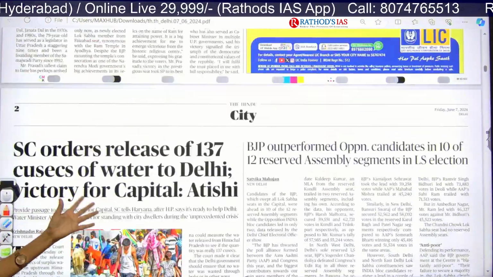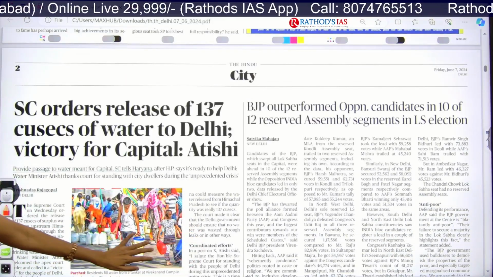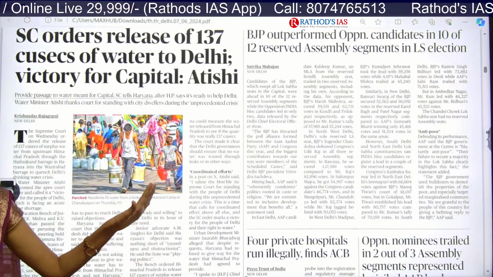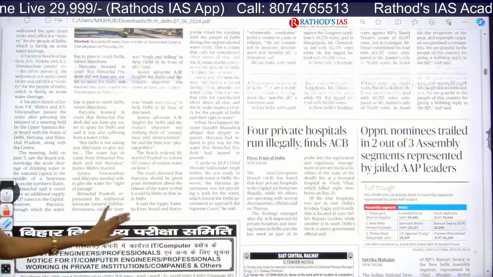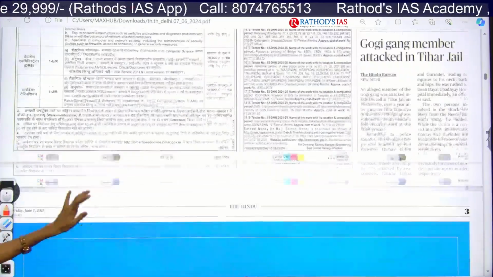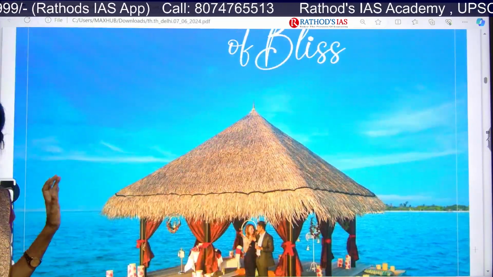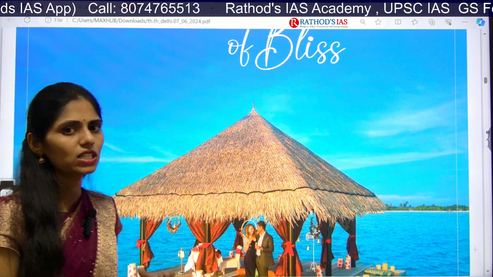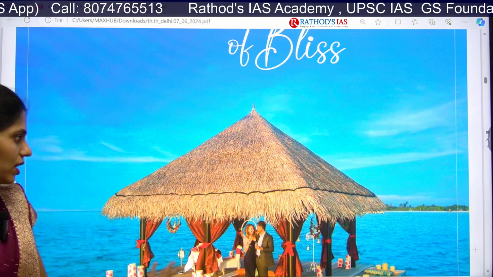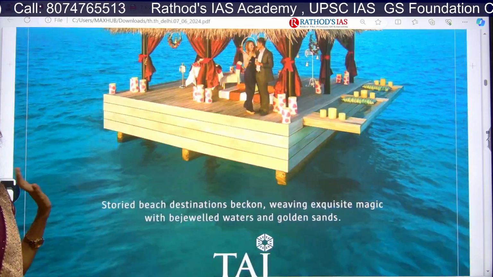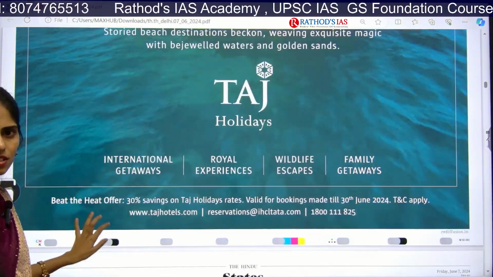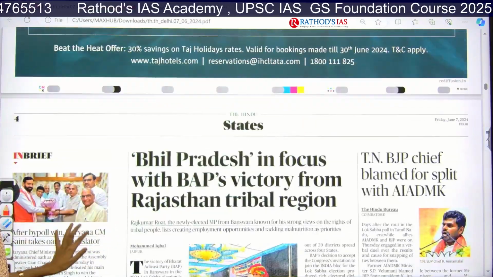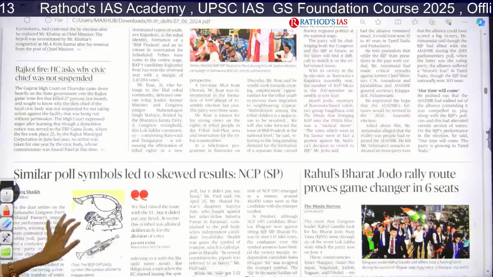In the city page there is nothing much important. Most of the time we can see political articles and election-based articles, and we are not going to see them. Simply leave the city page. If there is any article which is really important, I will let you know which article is relevant and which is irrelevant. So you can blindly follow these Hindu analysis and articles I am saying, from your examination point of view.